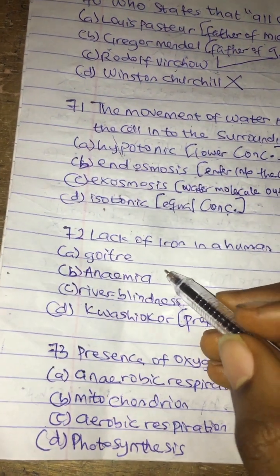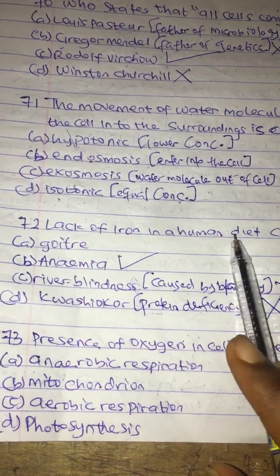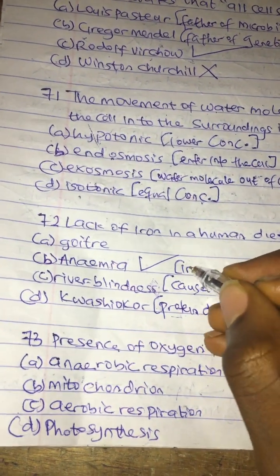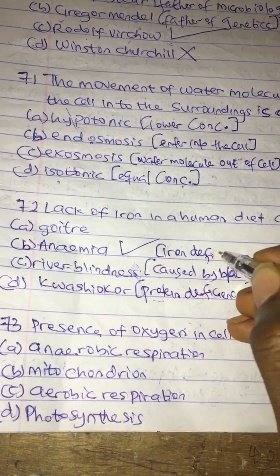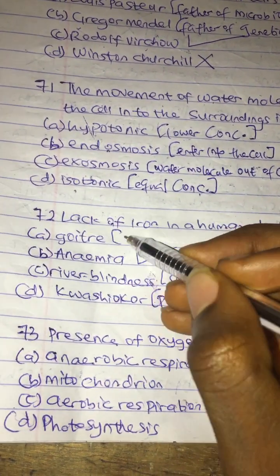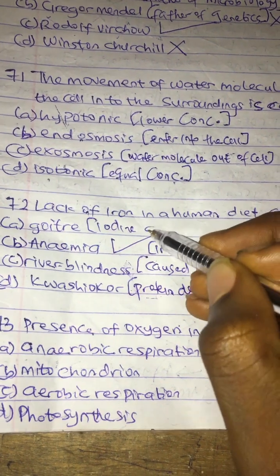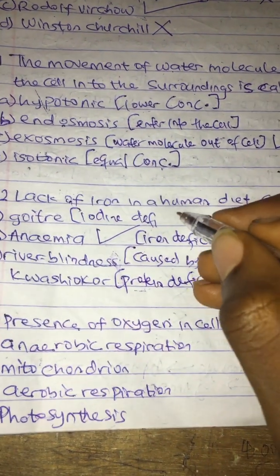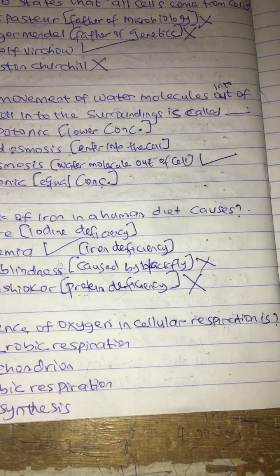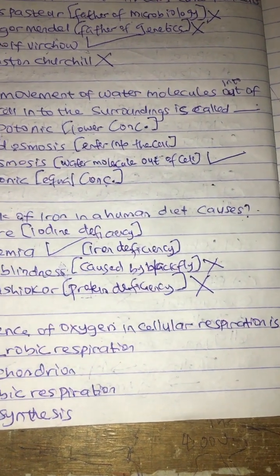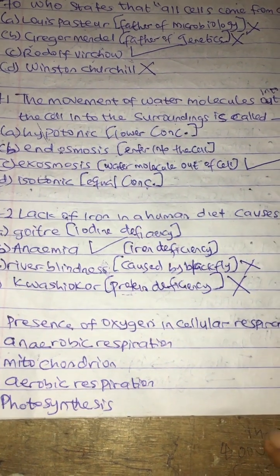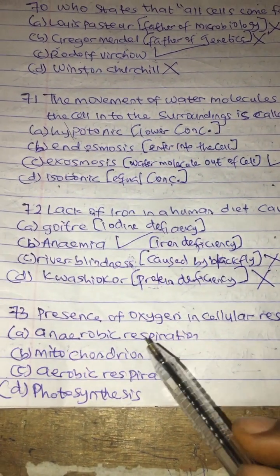Anemia is the correct answer. Lack of iron in a woman's diet causes anemia, which is also known as iron deficiency. So goiter is iodine deficiency, and it occurs when there is a swelling in the gland in the neck region, to be precise.